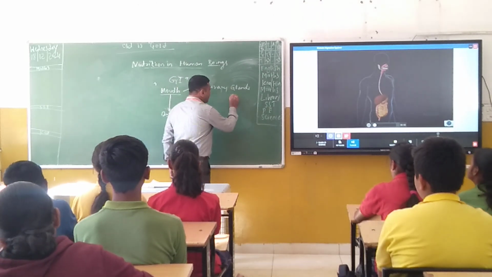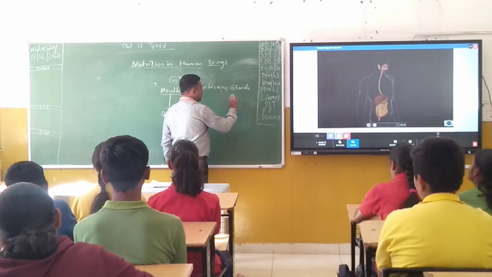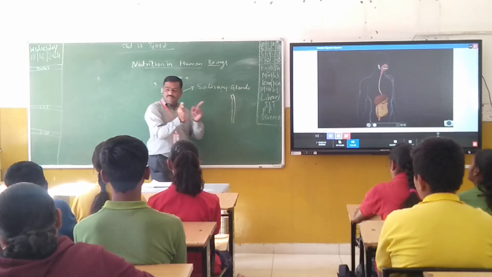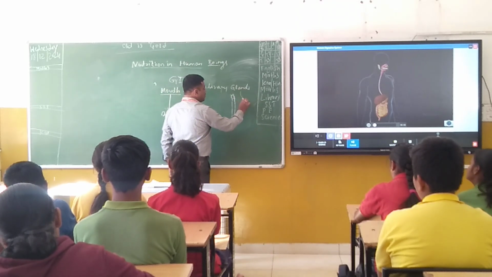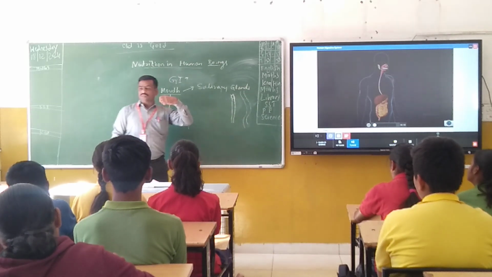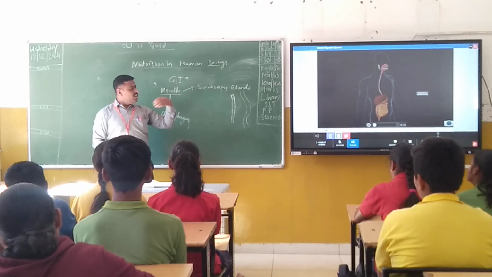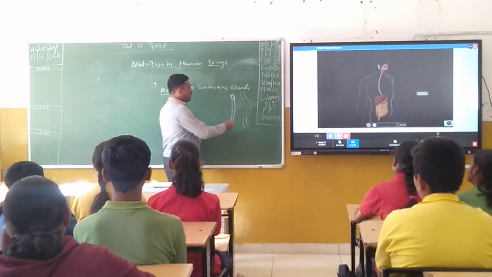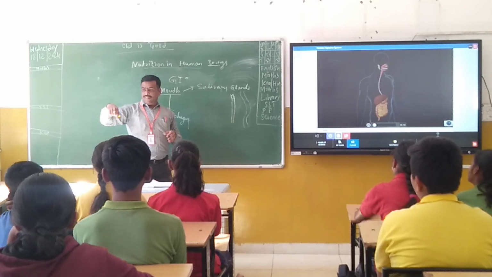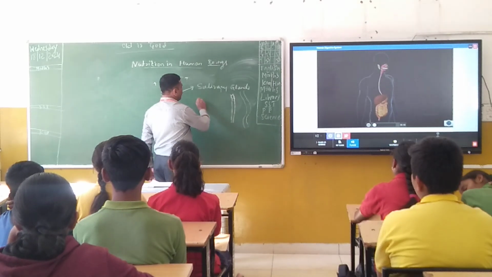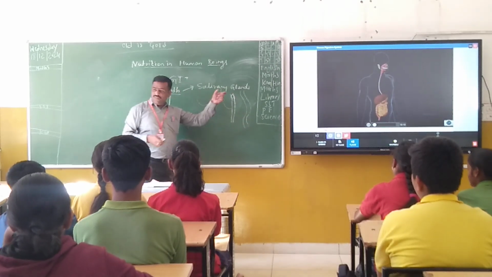Once the bolus enters the esophagus, where food is there, that part becomes small, extended, and where food is not there, it becomes narrow. Because of that, this esophagus looks somewhat like a wave, like this. Whenever the food passes through the esophagus, it never looks straight. It looks like a wave like this. In the wave you are able to see crest and trough like this.